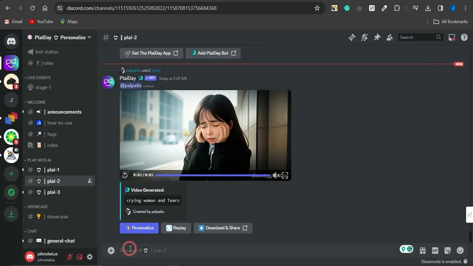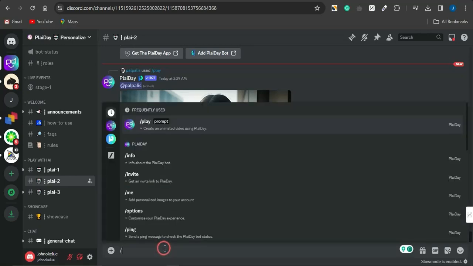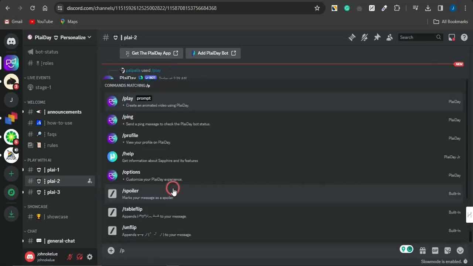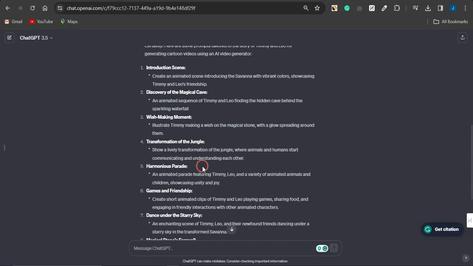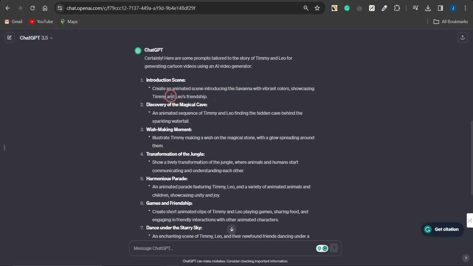So to insert our own prompt, I'm just going to come to this message section, click on this slash, and type in play, and select this play prompt. If you select that, you want to insert your text prompt. So if I go back to ChatGPT and check out the prompt that ChatGPT introduced to me, it says create an animated scene introducing the savannah with vibrant color showcasing Timmy and Leo's friendship. So this is referring to the 10-year-old boy as Timmy. So you want to make that much more detailed.